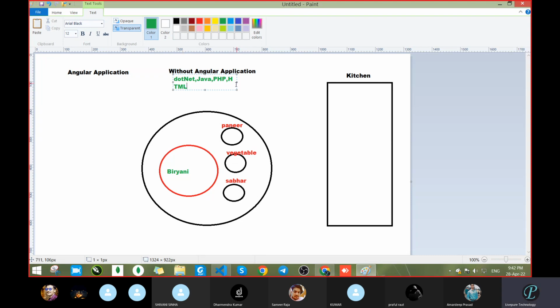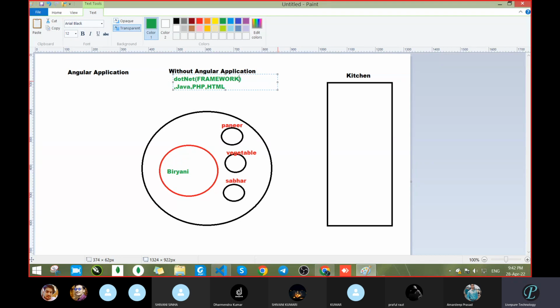So if we are making any website with the help of this, and not only this, some other languages also, then we can say that this does not belong to the Angular side, these all belong to the backend. But how will you develop the .NET application? In .NET, you can't just write HTML normally, so you have to use the framework. So .NET itself is the framework.